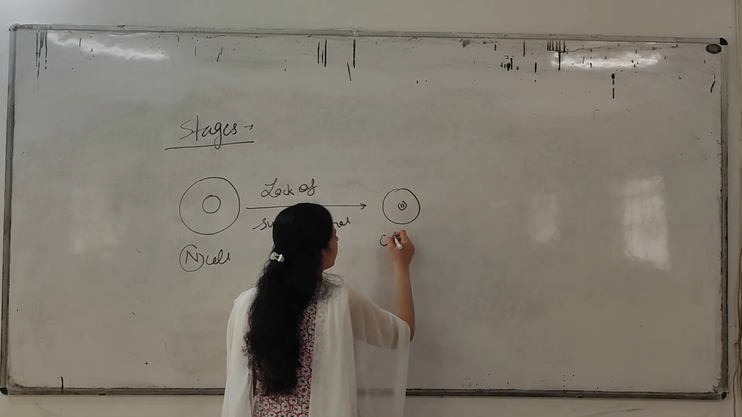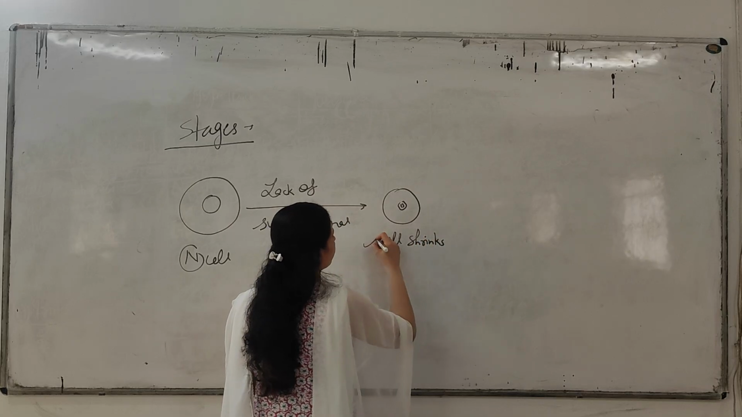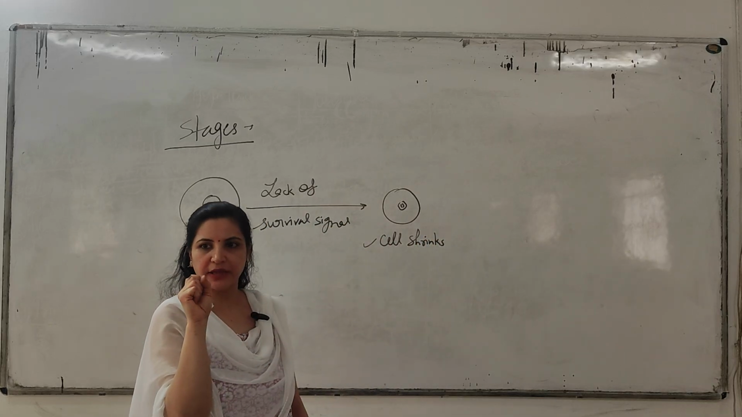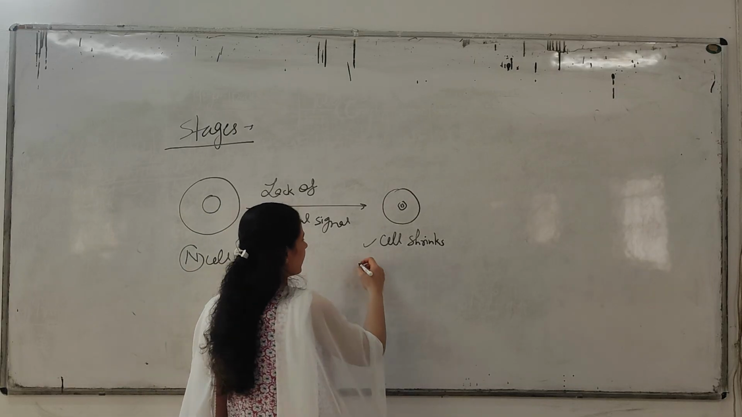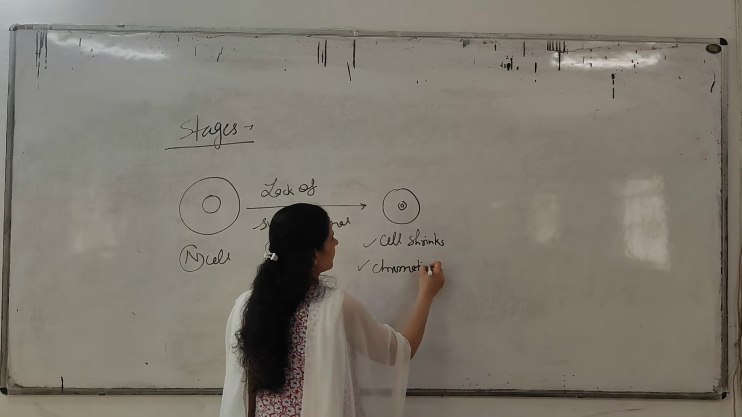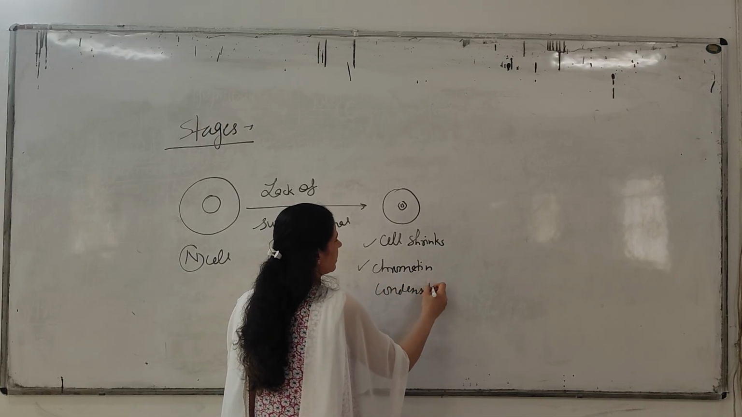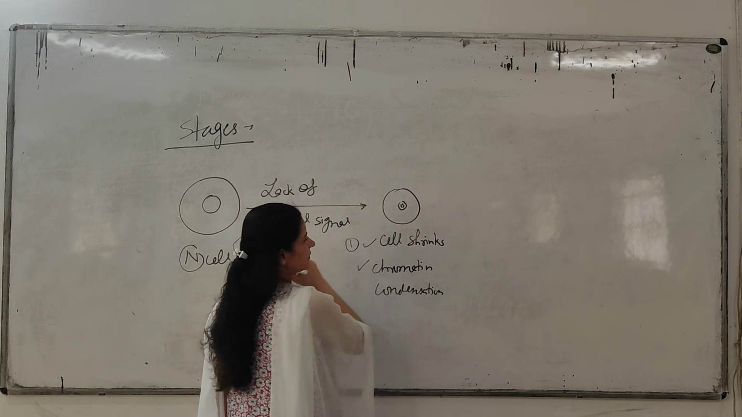Okay. The first thing, what happens? The cell will shrink, which means the cell reduces its size. Second thing, what happens? There is chromatin condensation. Okay, so this is the first stage.